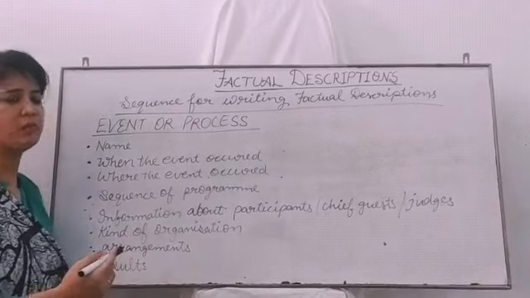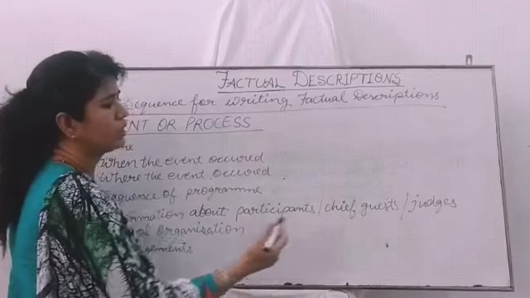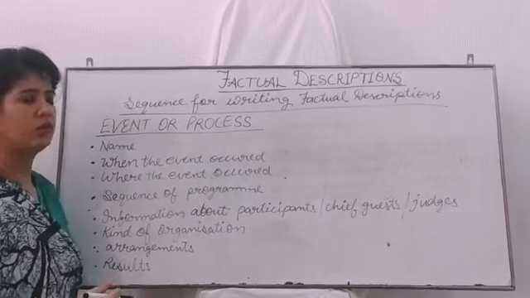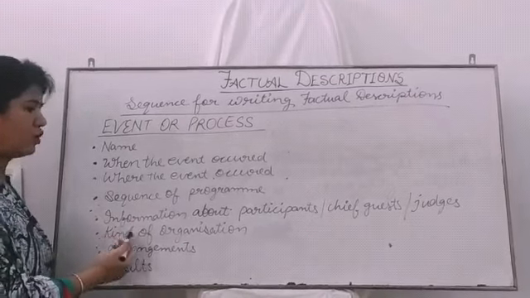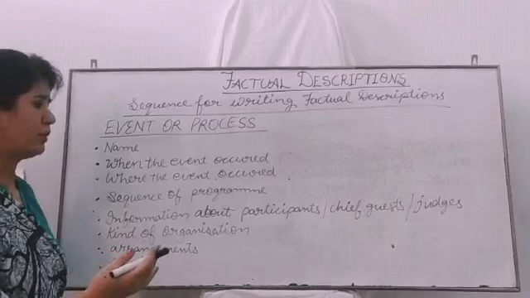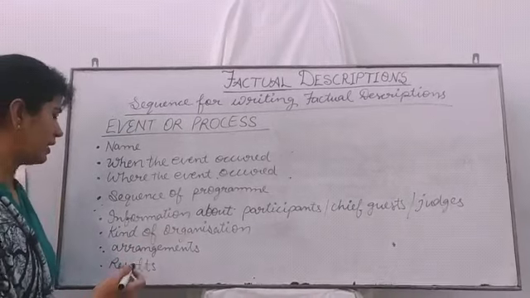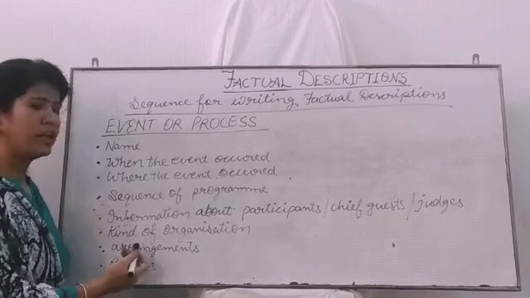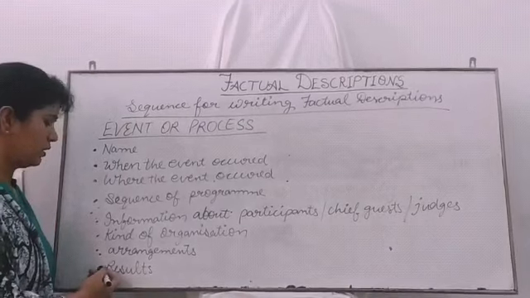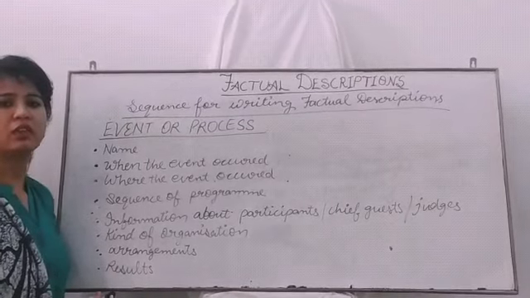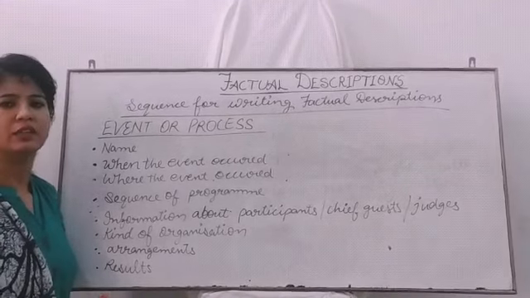Then tell the information about participants. Again WH words come: who participated, who was the chief guest, who were the judges. Give the answers of these questions, these WH words. Then the kind of organization, the people who were responsible to organize this event. Alright, then tell about the arrangements, what kinds of arrangements were there. Then tell about the results. If there is a contest, then we need to tell about the results at the last.